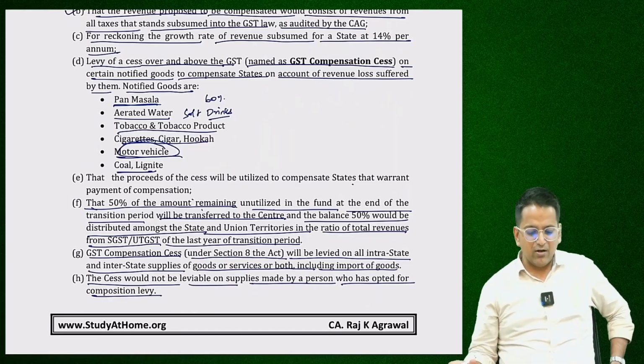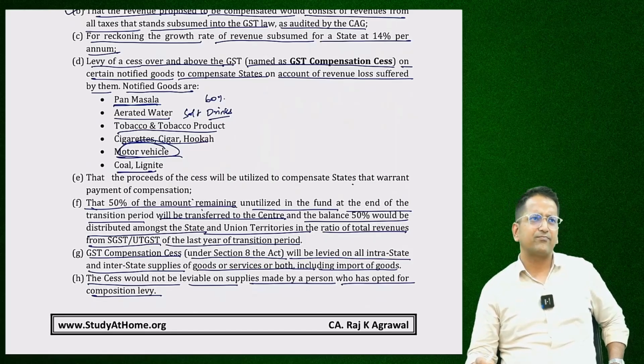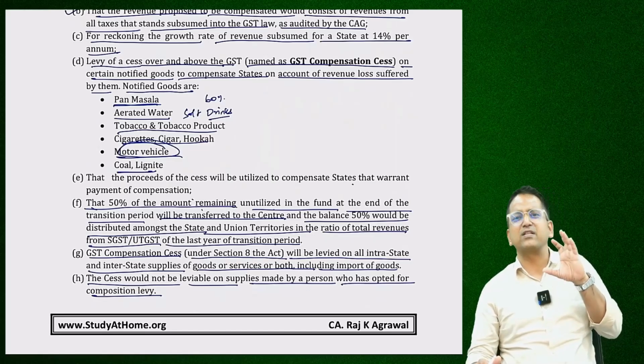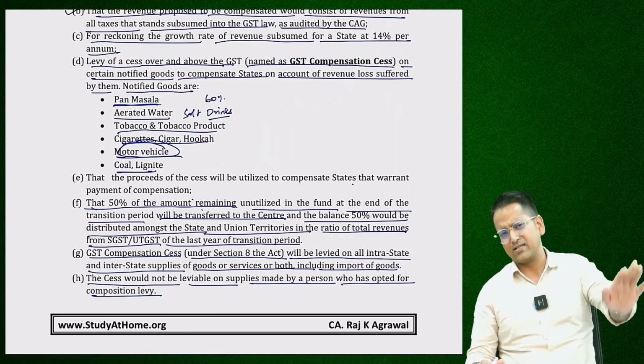Therefore, cess would not be leviable on supplies made by a person who has opted for composition levy. What is composition levy? In all the tax systems in India, very small traders are removed from the system. It's not under your capacity. And among those who are slightly bigger than them, they are given a very simple system. It's given to them in a simple manner. So you just do this much, that's it, compliance.